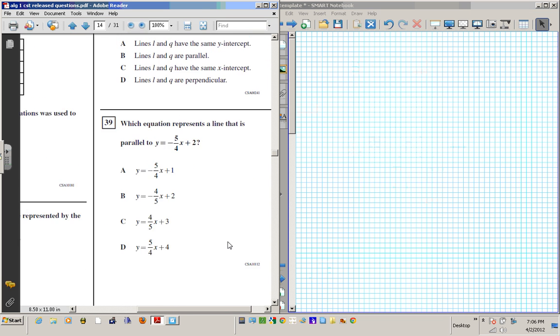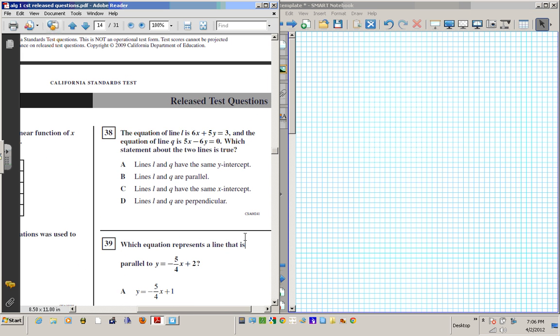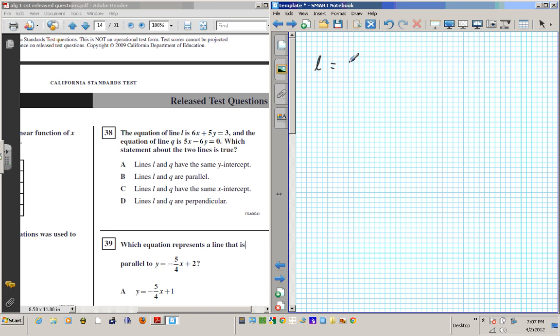Question 38. It says, the equation of the line L, 6x plus 5y equals 3, and the equation of the line Q, 5x minus 6y equals 0. Which statement about the two lines is true? So we have L. L is 6x plus 5y equals 3. Let me put this in slope-intercept form first, okay? That's the best thing. So I want to put this in the form y equals mx plus b, because this form makes explicit the slope and the y-intercept. I don't know what the y-intercept is or all that stuff. So let's put this in this form.